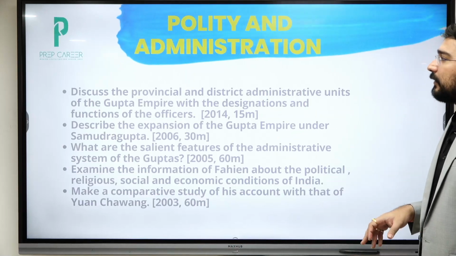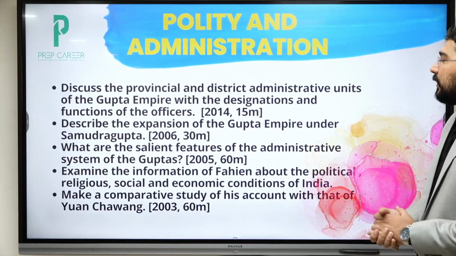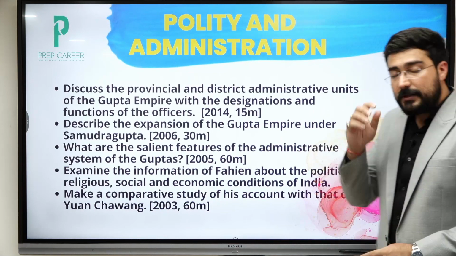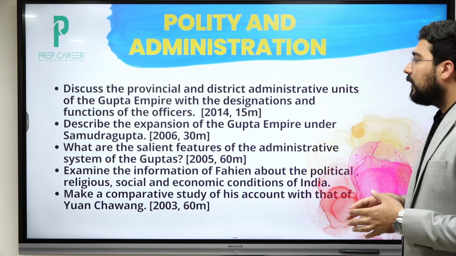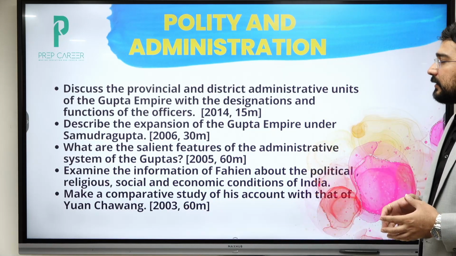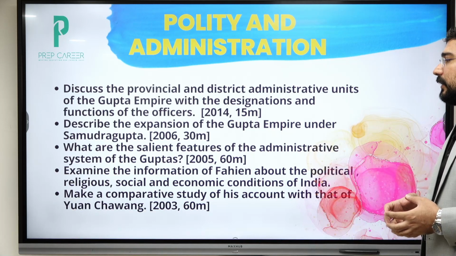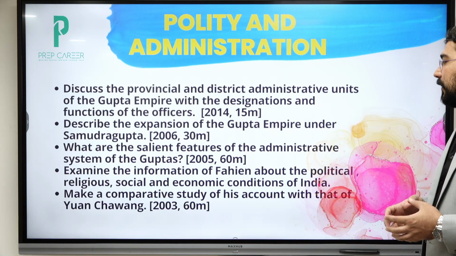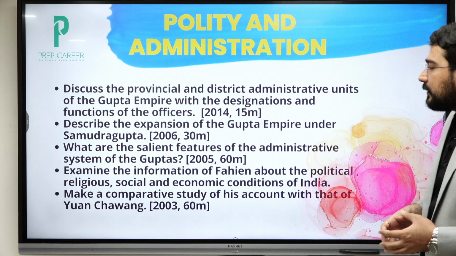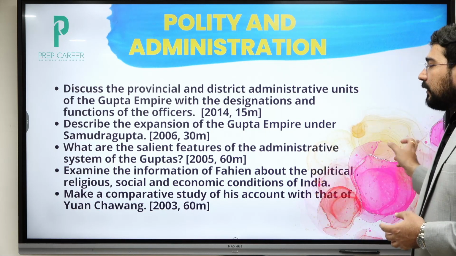So let us see the PYQs. Discuss the provincial and district administration of Guptas. It is very easy. Bhukti वगैरह designation के साथ में आपको लिखना है, okay. Then expansion of Gupta Empire under Samudragupta, salient features, okay. Then information on Fa-Hien, and then we have to compare it even with the other travellers, okay. Comparative analysis with that of Hiuen Tsang.